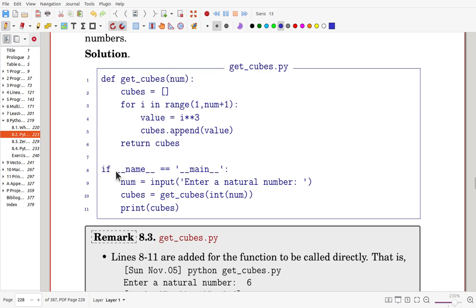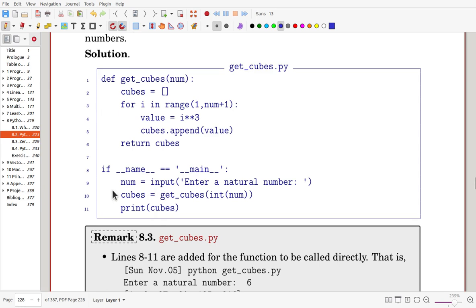Also we can access that by using the name key. The program name is main. Once it is used as main, then it is executed.